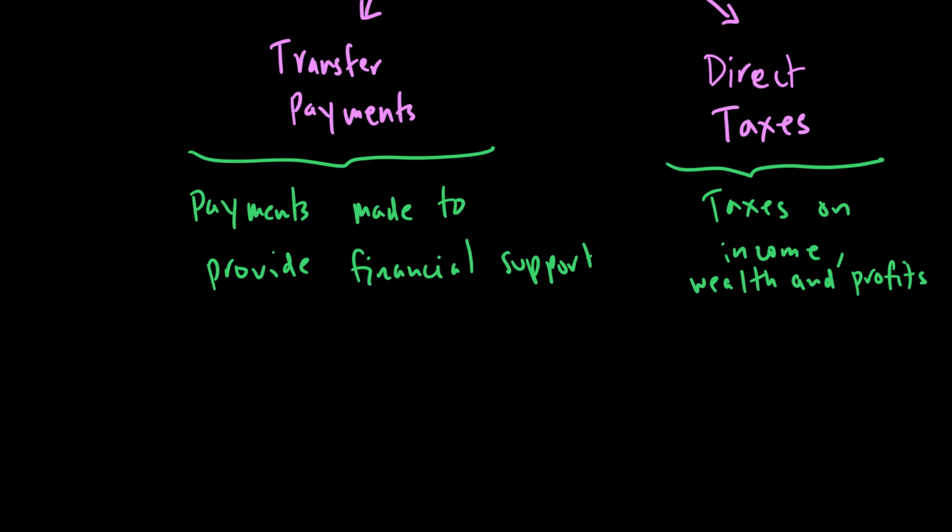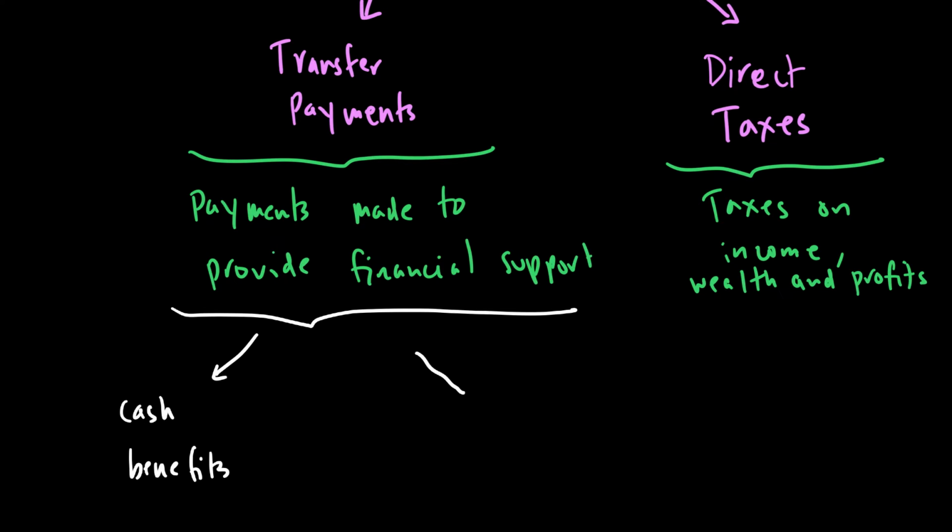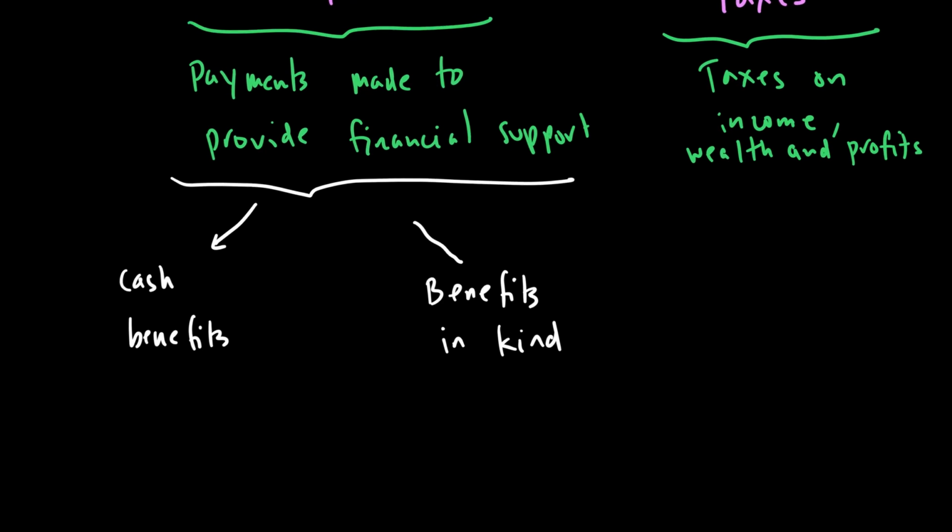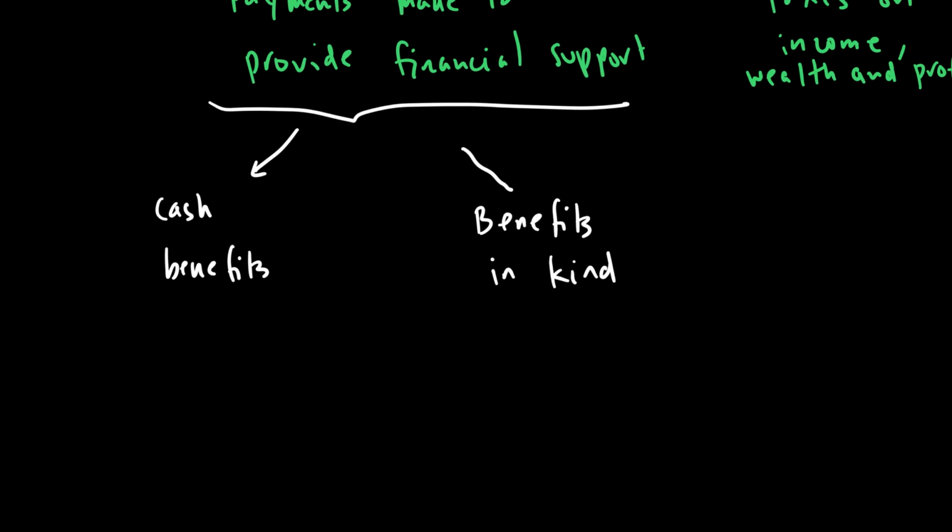When we look at transfer payments, these payments that are made to people can be either cash benefits, or what we call benefits in kind. What are cash benefits? Well, cash benefits are payments such as income support.